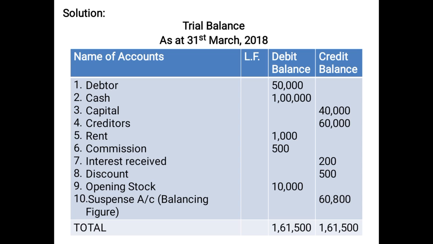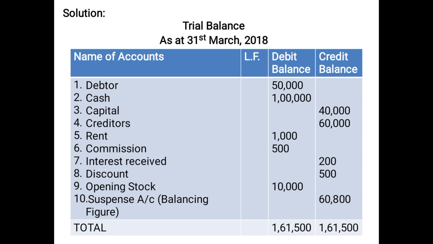So what we have done for the time being, we have transferred the difference amount of 60,800 to suspense account. As you can see, the 10th item, suspense account, balancing figure 60,800 on the credit side we have shown, because then only the debit and the credit side will become equal.